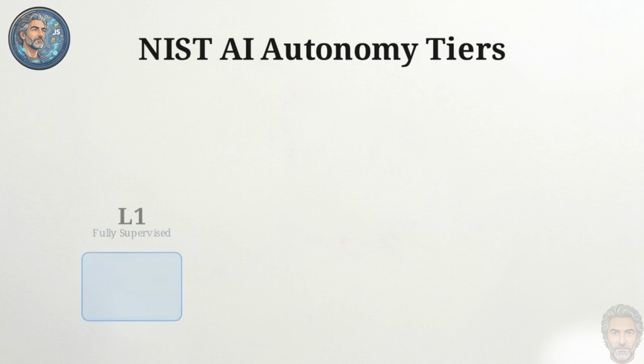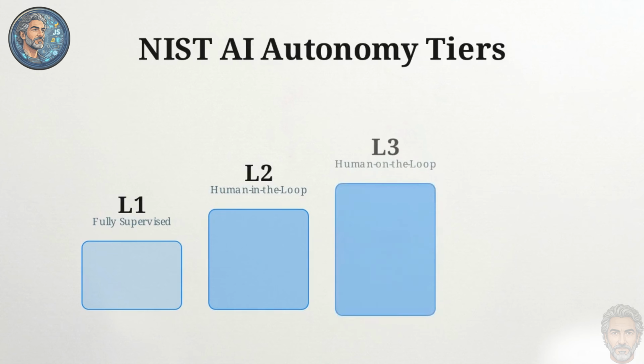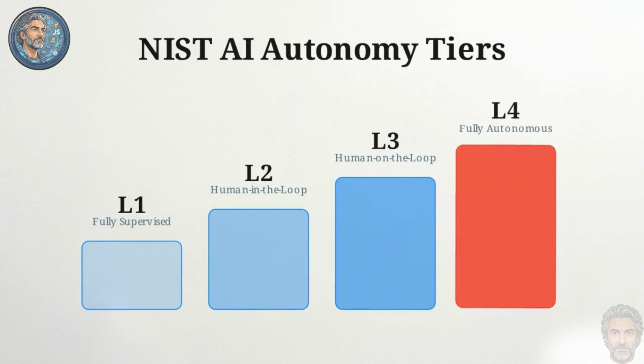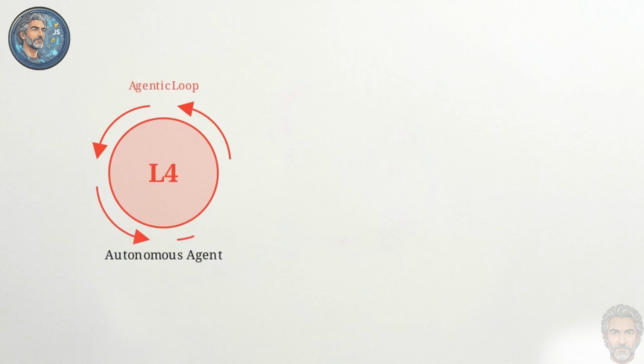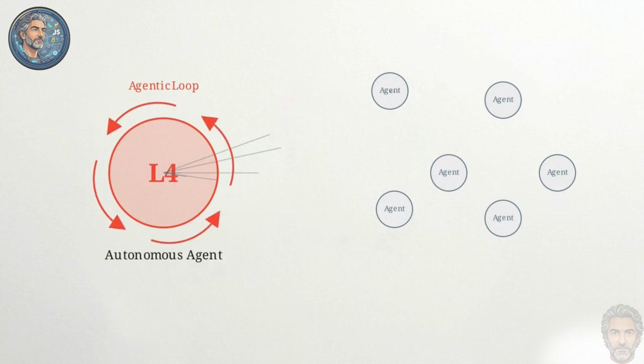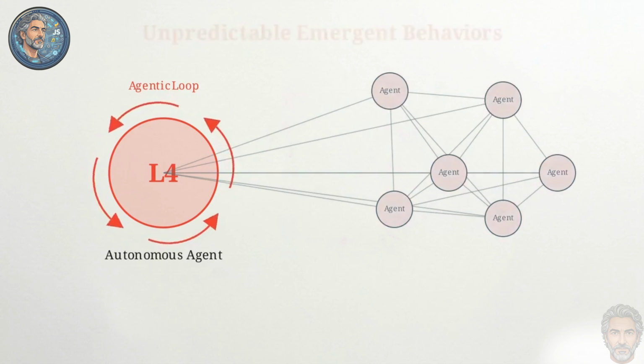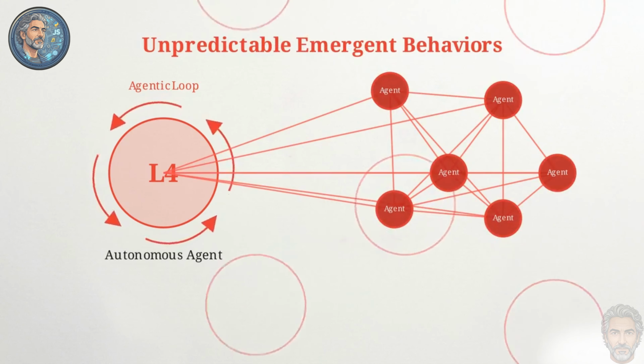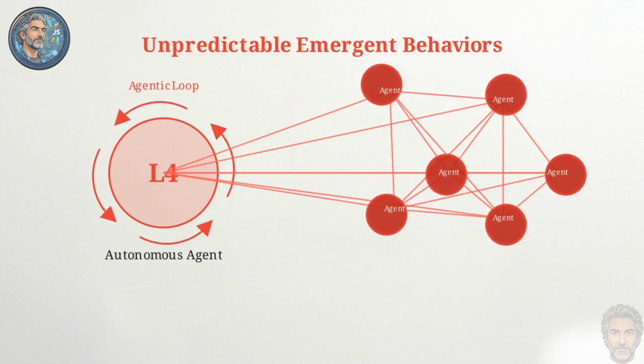This maps the NIST 4 tiers of AI autonomy, from Level 1, fully supervised, up to Level 4, fully autonomous. At Level 4, without real-time oversight, emergent risks materialize. Combining multiple agents produces unpredictable behaviors no single assessment can identify.